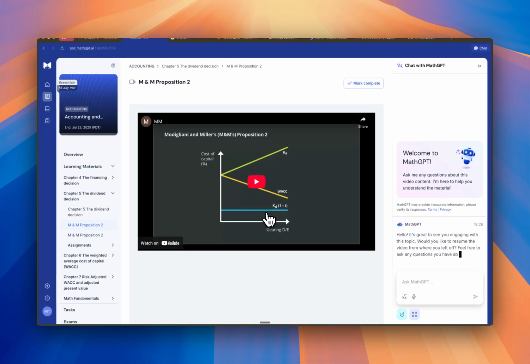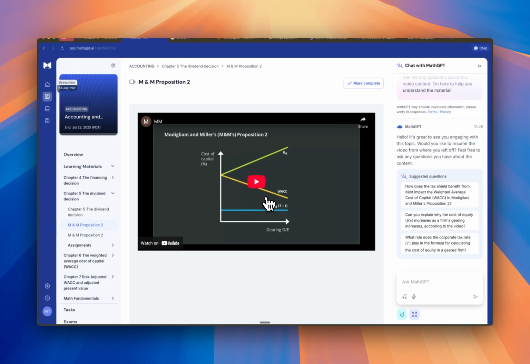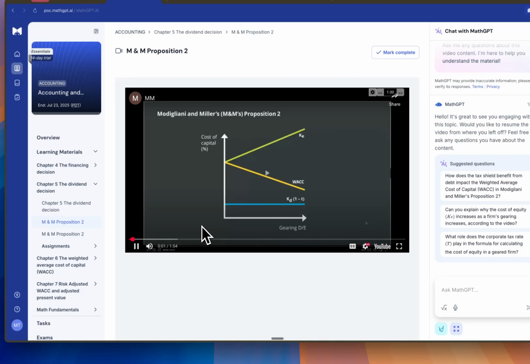In fact, MathGPT is amazing at video content, being able to handle multimodal content such as videos, where it can understand the text and the audio and the video. So that means it can see the images and can understand what's going on. So how about over here, we can watch a little bit of the video.